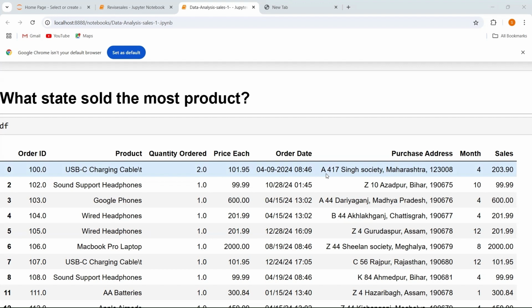So you can see the first one is at the 0 index. A417 सिंह सोसाइटी आपका कौन से इंडेक्स पे है? 0 इंडेक्स पे है. जो आपका कॉमा है उसके बाद में जो महाराष्ट्र है वो कौन से इंडेक्स पे होगा, वो 1 इंडेक्स पे होगा। कॉमा के बाद जो आपका पिन है वो आपके कौन से इंडेक्स पे होगा, वो 2 इंडेक्स पे होगा। So how am I going to get the Maharashtra, I am going to split this whole purchase address according to the comma, and I am going to use the index 1 to get the state from the purchase address.